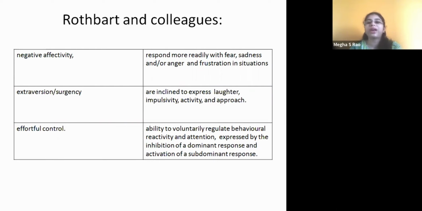Another one is extroversion or surgency. They are inclined to express laughter, they are like a happy child, right? They are very good, very active and sometimes impulsive, and they are approachable. And effortful control means they are able to control or regulate their behavior. They know what to tell, when to tell, how much they need to express their emotions and all of that. So they have high EQ, emotional quotient. They're very good at controlling. Self-regulatory behavior is very good in them, right? So these are the 3 domains under temperament.